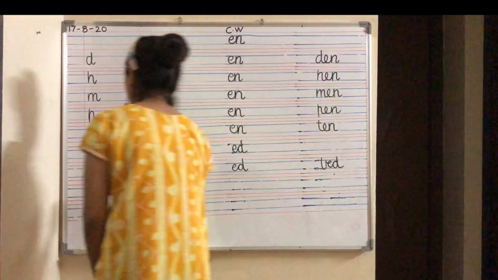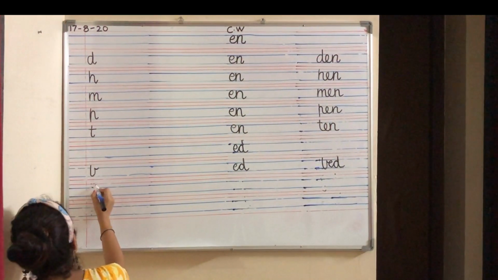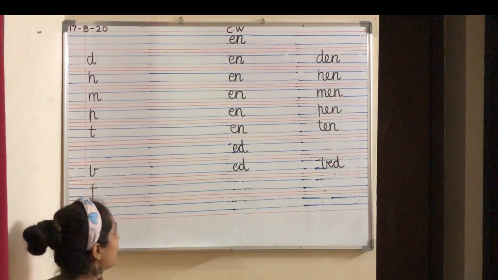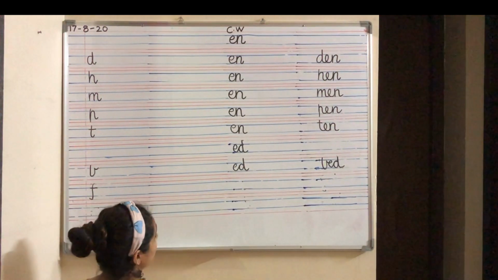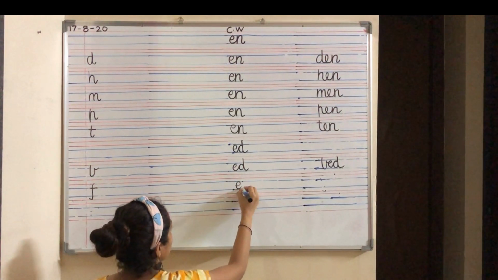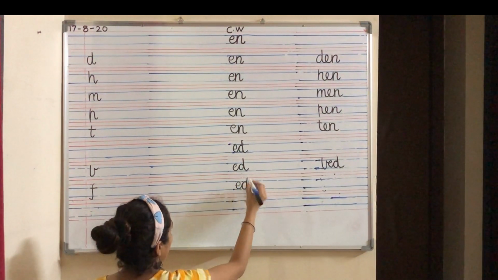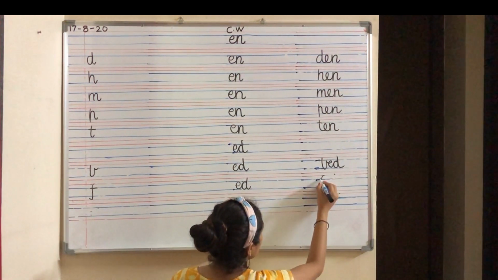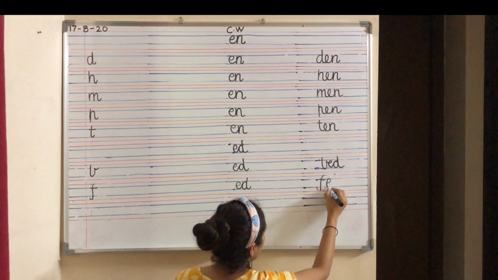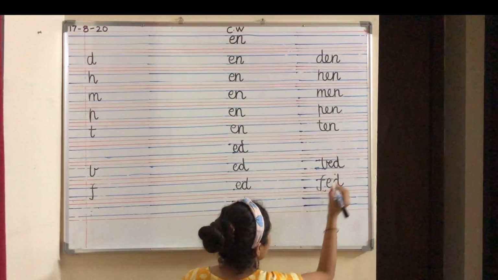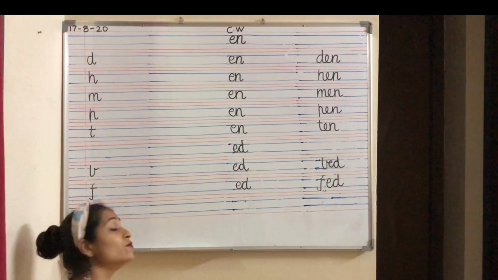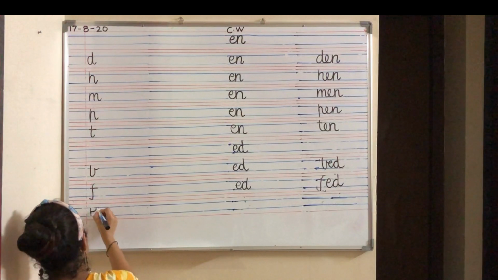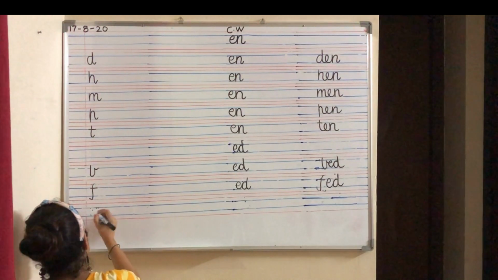Which is the next letter? Yes, F. F is from red line to red line. Below ed, write ed. So what is F, ed? Fed. Say F, ed, fed. Now which is the last letter? Yes, it is R.